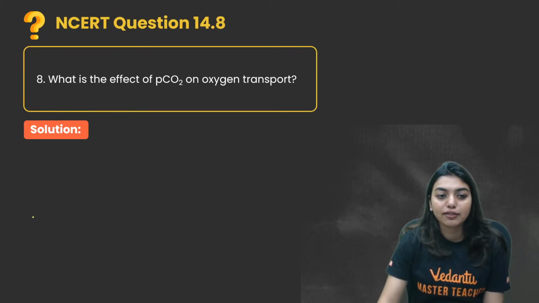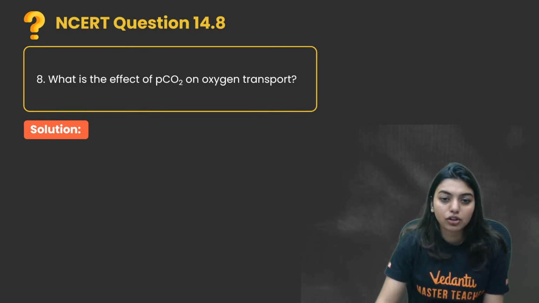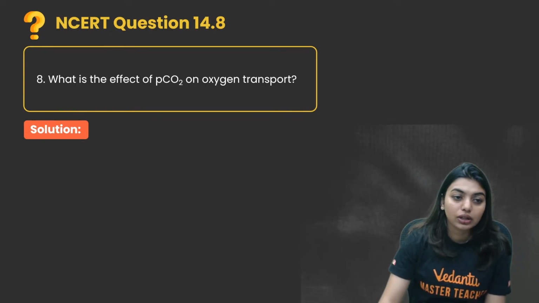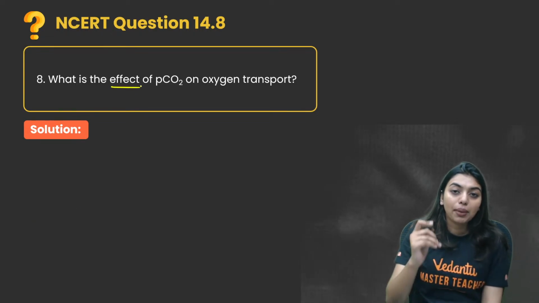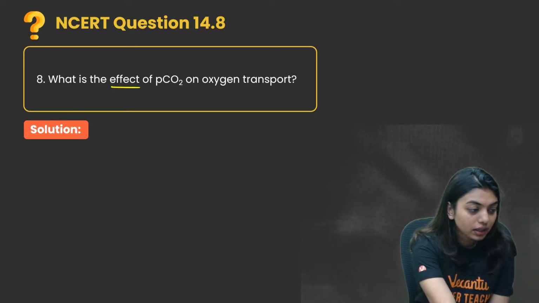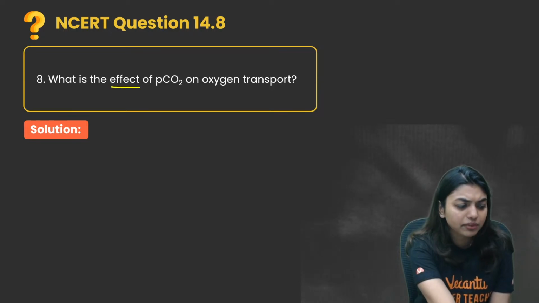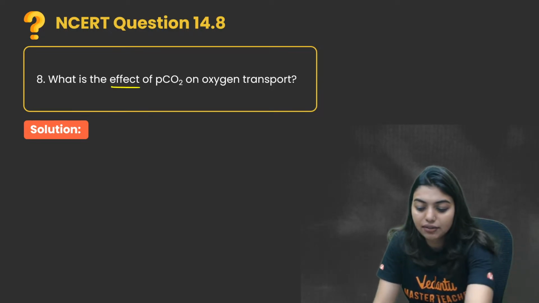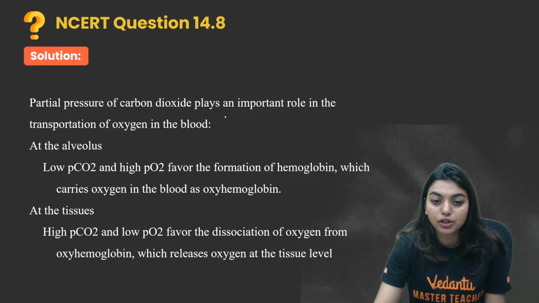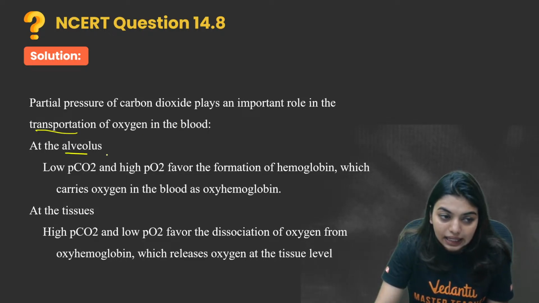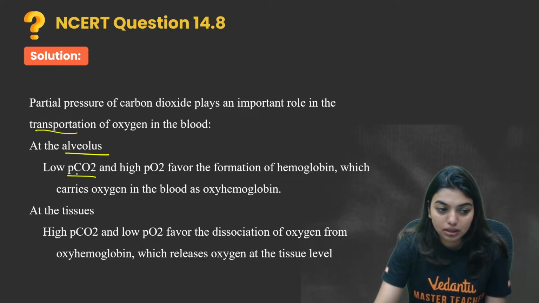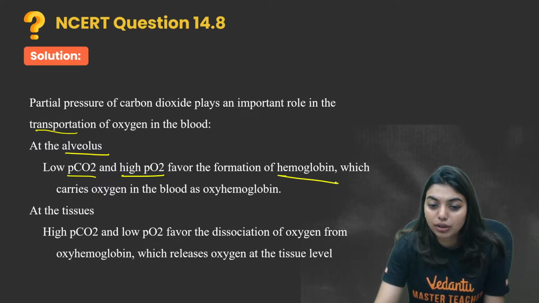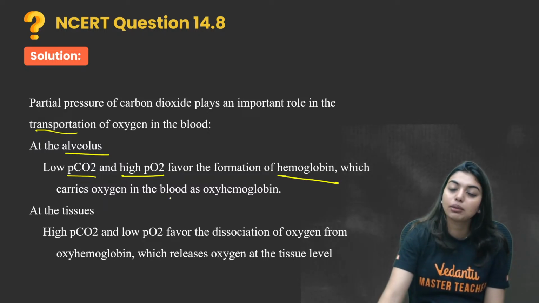Now, what is the effect of partial pressure of carbon dioxide on oxygen transport? They're asking what is the effect of partial pressure of carbon dioxide on your oxygen transport. Will they actually affect? Yes, they definitely affect, students. Partial pressure of carbon dioxide plays an important role in transportation of oxygen in the blood. At the alveolus, low pressure of carbon dioxide and high pressure of oxygen favors the formation of oxyhemoglobin, which carries oxygen in the blood.